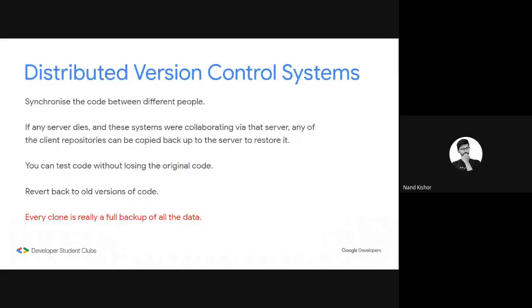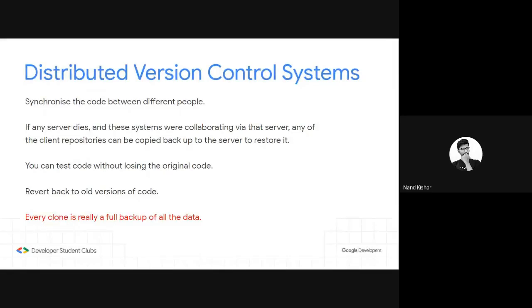Okay, so our third point is you can test your code without losing the original code. What is the meaning of that? In Git repositories, you can create different branches to test out your code. And if somehow your test fails, then you don't have to merge it with the master branch. Now we will see the master branch and testing in our next slides.